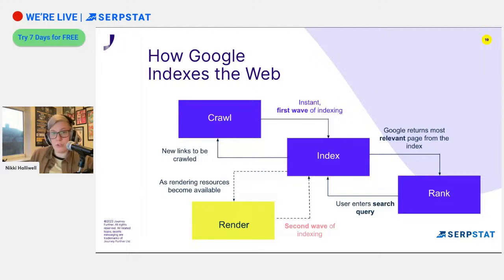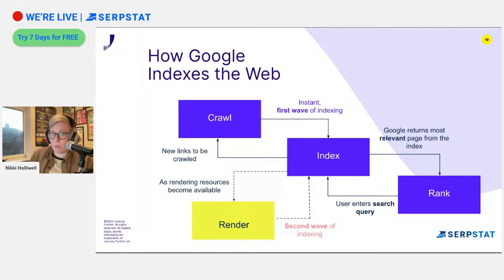So Google crawls the website. They follow links. And this is why people talk about the importance of links all the time, whether it's external links or internal links. If there isn't a link of some sort to a page, Google can't find it, therefore it can't crawl it. So they follow these links, and as part of that, they do what's known as the first wave of indexing. So they start to add all these pages to their database. So this is a big list of all of the pages that they have found.